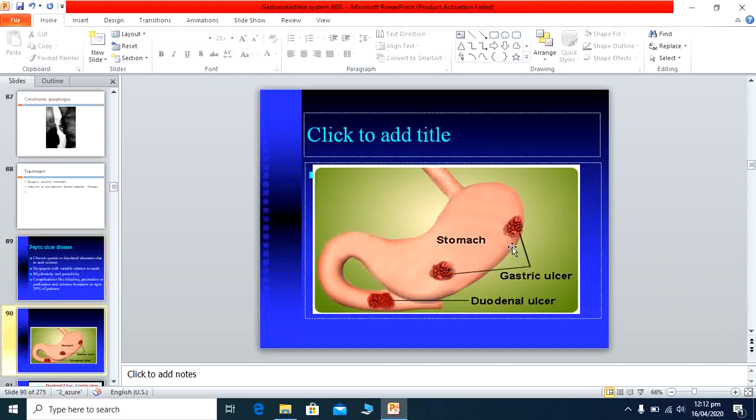Here is the picture. You see this is the stomach, and if the ulcer occurs in the stomach area, this is known as the gastric ulcer. If the ulcer occurs in the duodenum, it is known as the duodenal ulcer, but we call both these ulcers combined the peptic ulcers. Means in the heading of the peptic ulcer, both the gastric and duodenal ulcers are included.